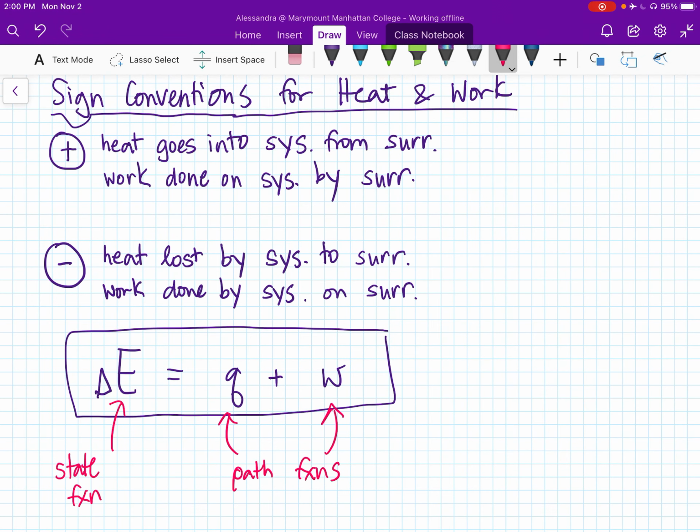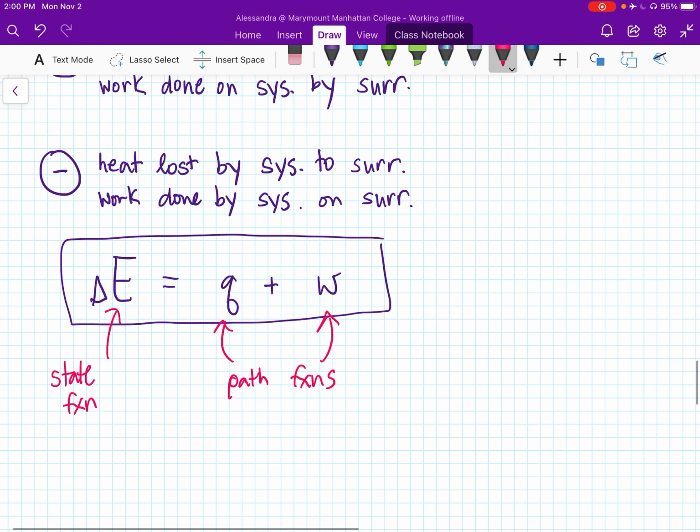Lowercase letter functions are called path functions because we can't just take the delta of them by subtracting the initial state from the final state. The path that is taken is very important. The units of all of these functions, energy, heat, and work, are joules usually.